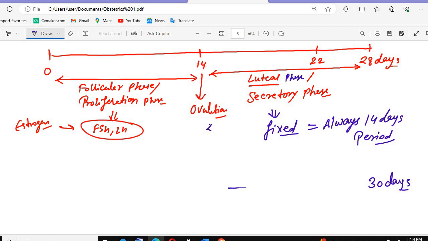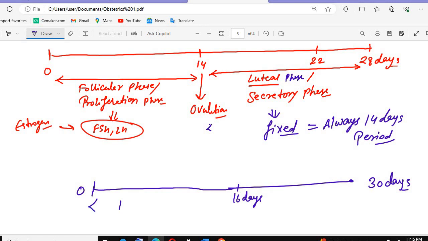So if you are having the 13th, on day 16 we see that ovulation will occur, and the follicular phase will become 16 days. Every time the luteal phase will be fixed. So that's why we are having the ovulation. Ovulation depends on the follicular phase or the proliferative phase, because this is not a fixed phase. Due to this phase only we are having long cycles and small cycles, but the luteal phase will always be fixed.